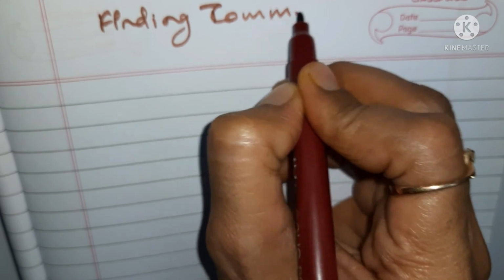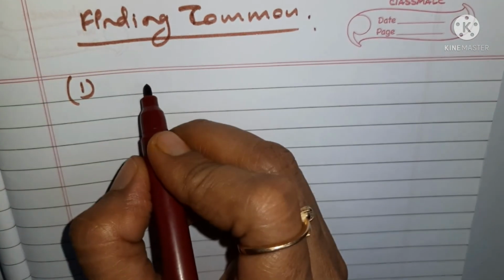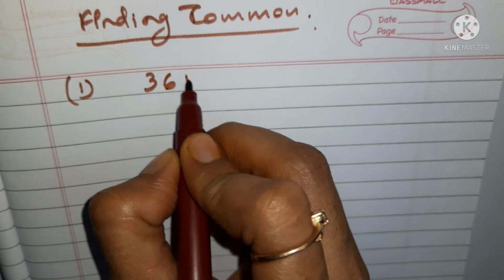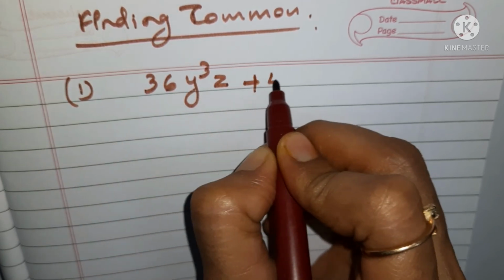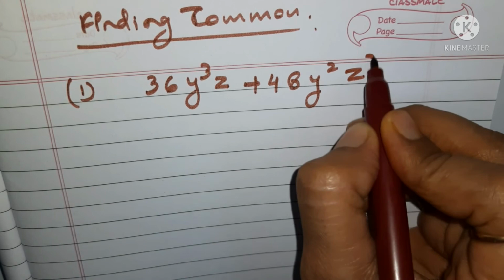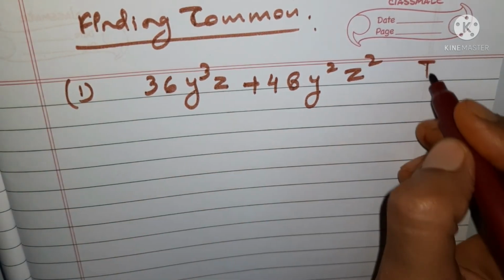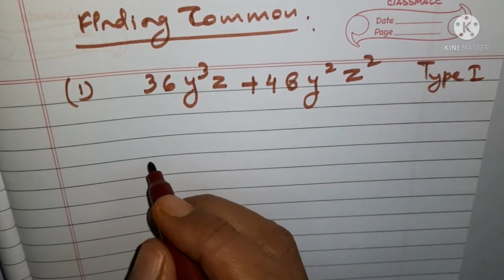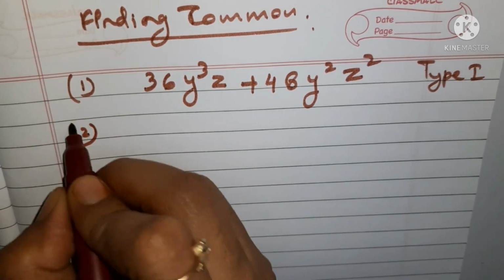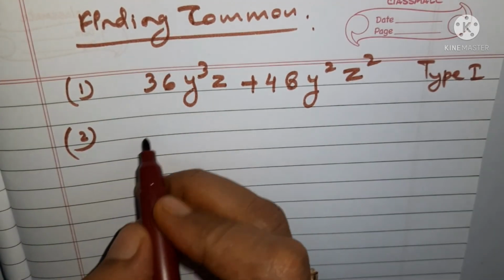Understood? I'm giving you two assignments for finding common, for type 1. I'm giving you questions, try to do them. If it is possible, it will be better for you. Say you have a question like 36y cube z plus 48y square z square. With the help of type 1, which you are going to choose here, try to do it.